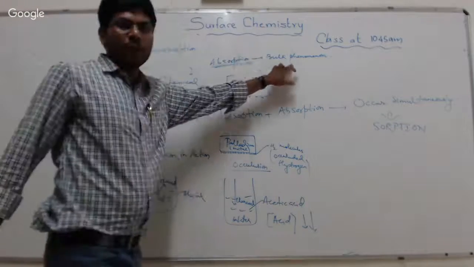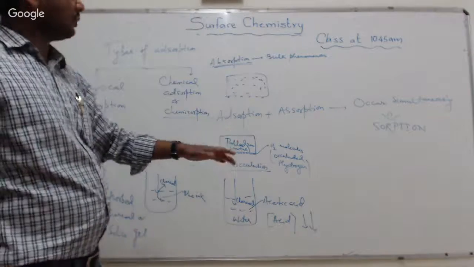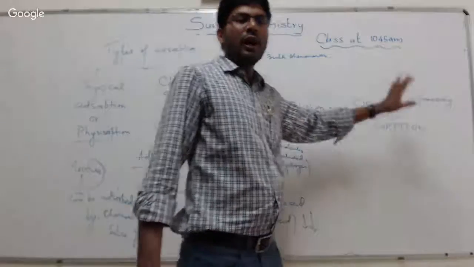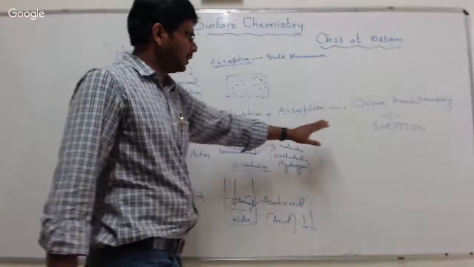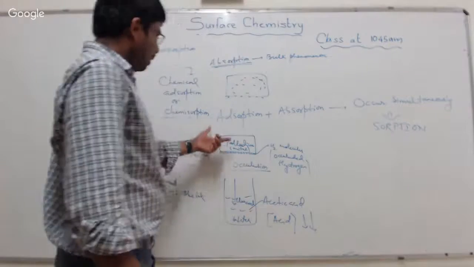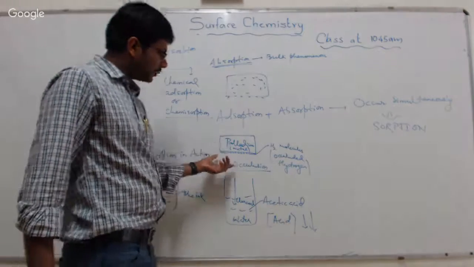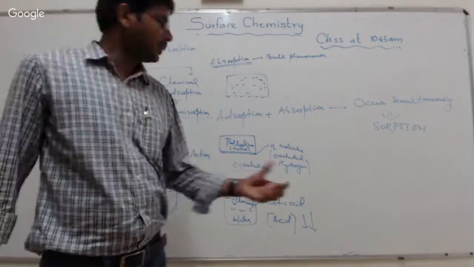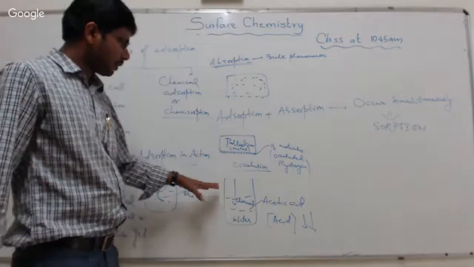Absorption is a bulk phenomenon, adsorption is a surface phenomenon. When absorption and adsorption occur simultaneously and cannot be distinguished, it is called sorption. On the surface of palladium metal, hydrogen gets adsorbed. This process is called occlusion, and the hydrogen is called occluded hydrogen.